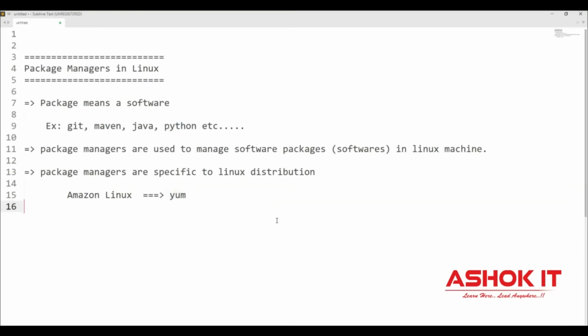If you are using Debian based Linux machines like Ubuntu, then you can use apt as a package manager. For Amazon Linux, Red Hat, and CentOS machines, you can use yum. For Ubuntu and Debian based Linux machines, you can use apt.